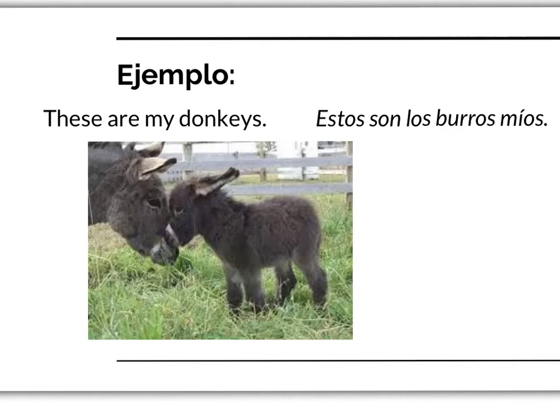So these adjectives are placed after the noun that they agree with in number and gender. Okay, same as before, except now we're adding the gender aspect of it. That's why we have, instead of just mi or mis, it could be mía or mías. Okay, so these are my donkeys. Burros is masculine and plural. So they are placed after the noun, like we said.